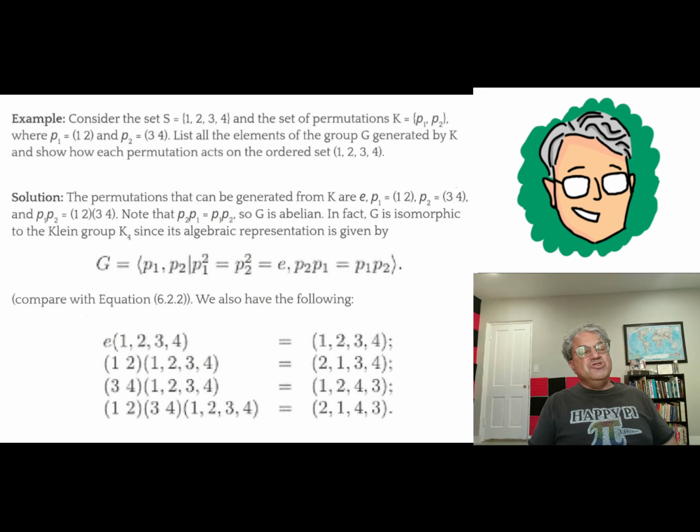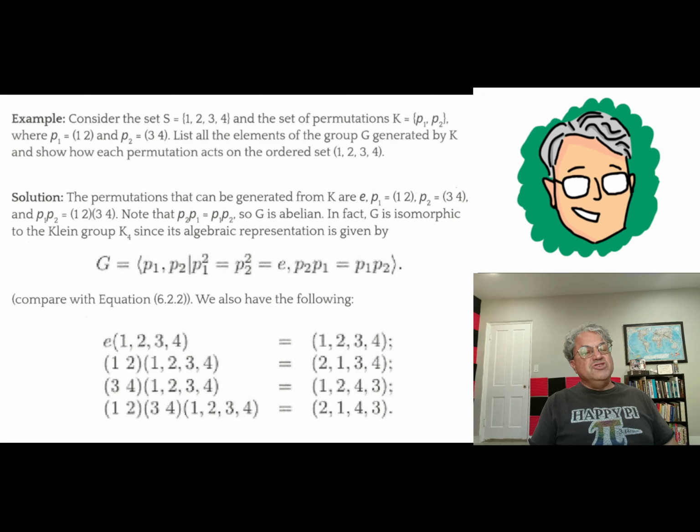The second one just transposes 1 and 2. Third one transposes 3 and 4. Or you can do them both. The fourth element in your set is the product of (1 2) and (3 4). And it doesn't matter which order you multiply. This is an abelian group. When you multiply both of these elements together, you get both transpositions. So you get 2, 1, 4, 3. And I think it's pretty easy to see that this group you get is isomorphic to the Klein 4 group because it has the same algebra.